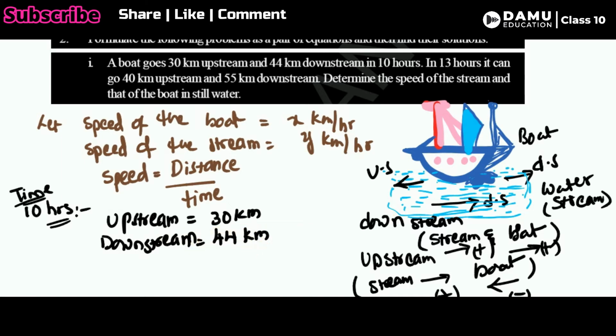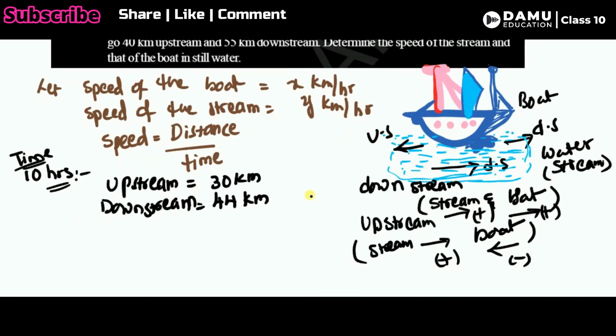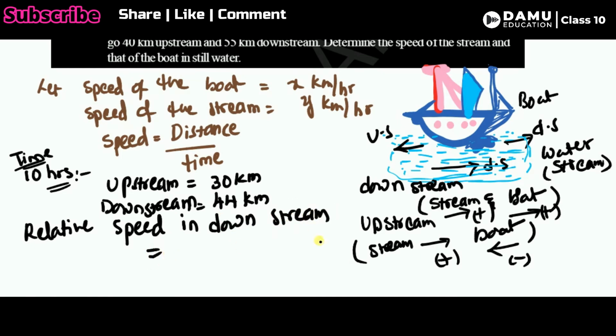We know the distance and the time, but we should know the speed, so we take it as relative speed, in downstream and upstream. Relative speed in downstream, both are positive, that is x plus y kilometer per hour.